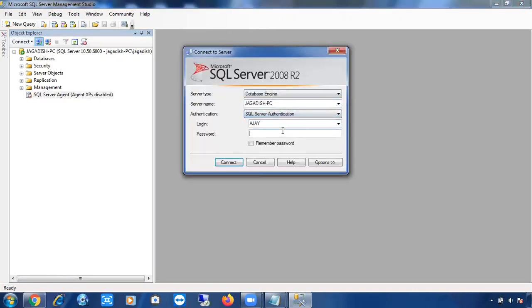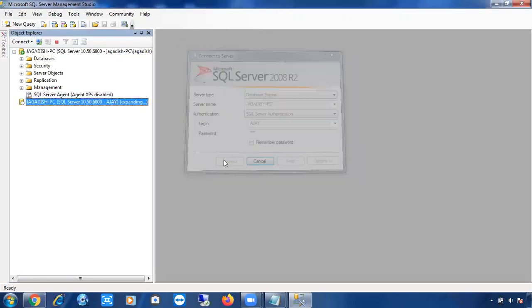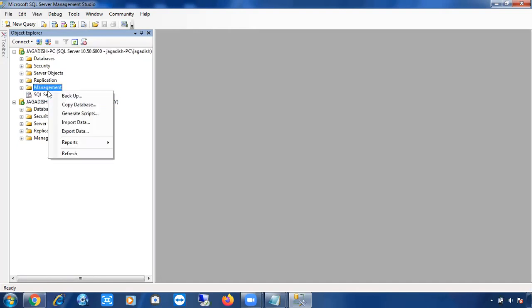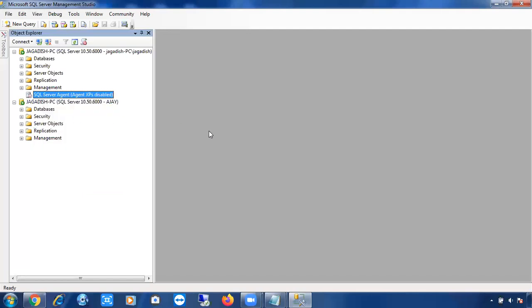See here, can you see the agent? You can see up to management only, right? You cannot see the agent. But if you see the server name, both are the same. Here I can see the agent, and here I cannot see the agent at all. What may be the reason?